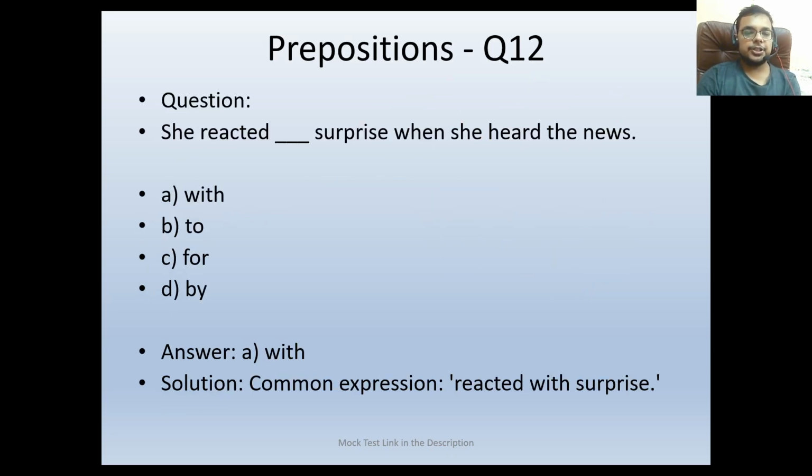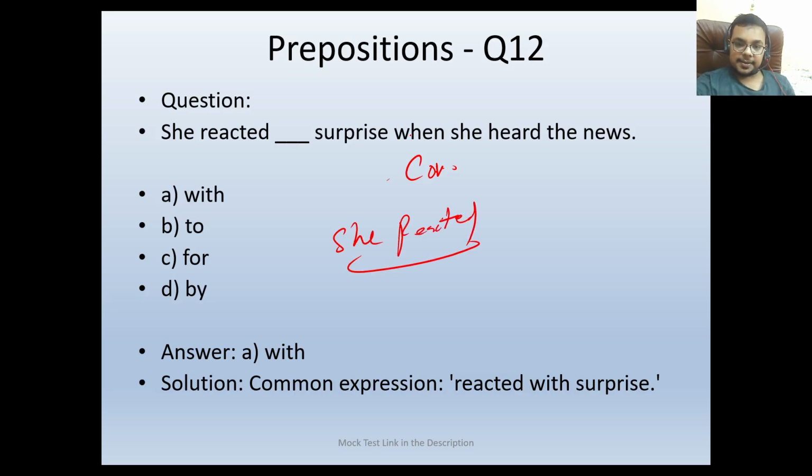Next is: she reacted dash surprise when she heard the news. Here we are combining the sentence. First is she reacted. This is the first thing. And why she reacted? When she heard the news. So when she heard the news, she reacted. We are combining the two expressions, so the common expression will be with.